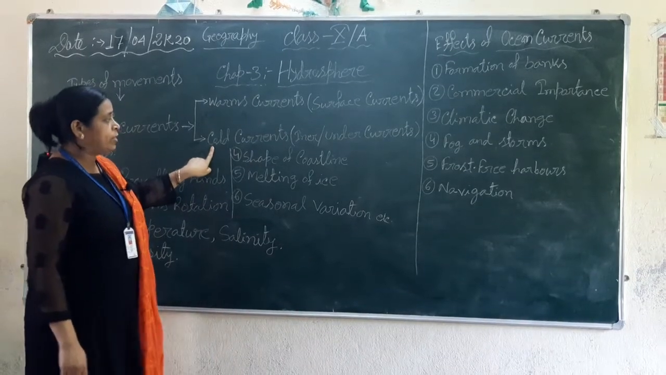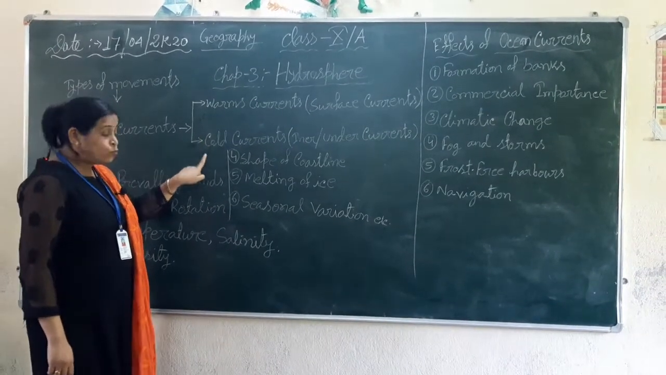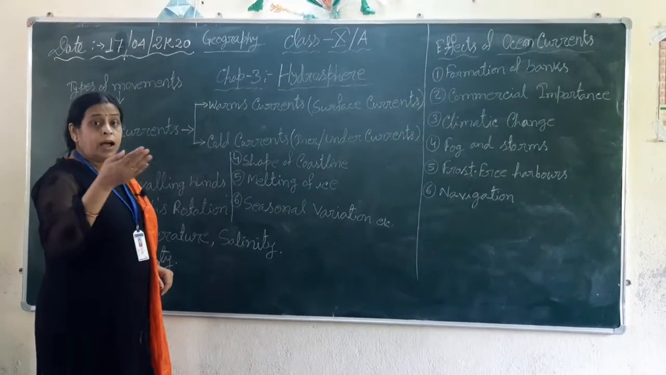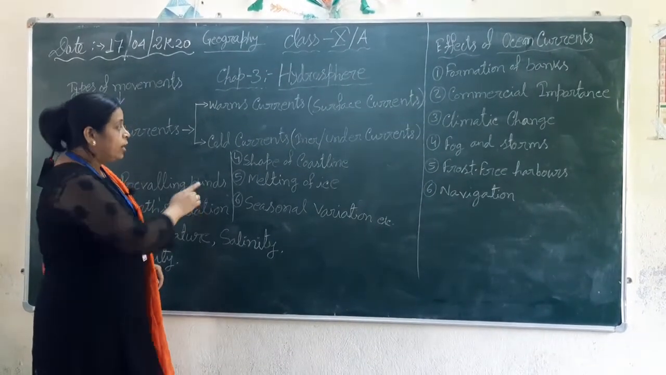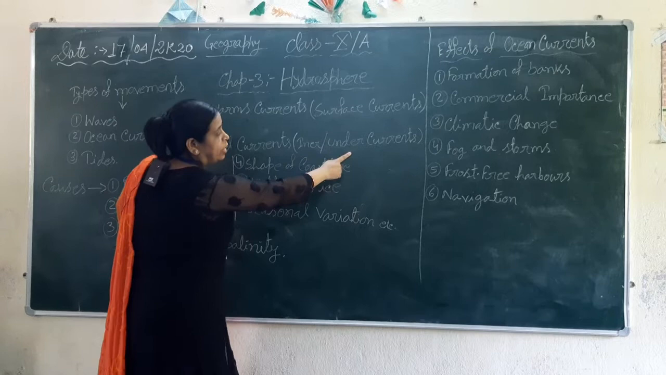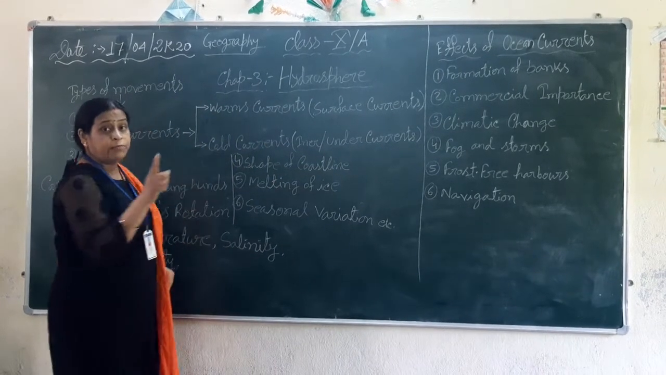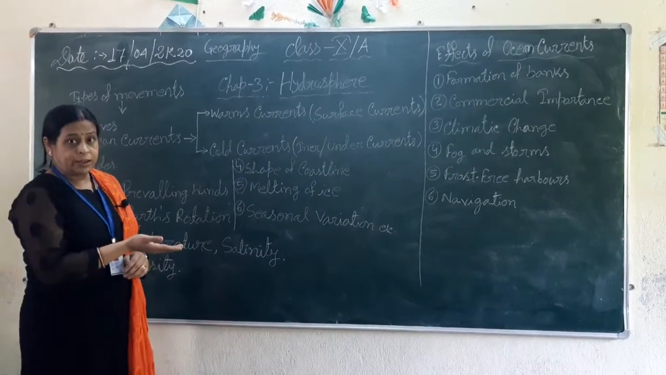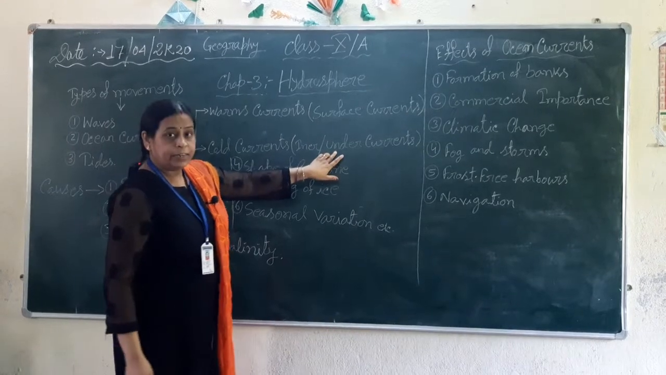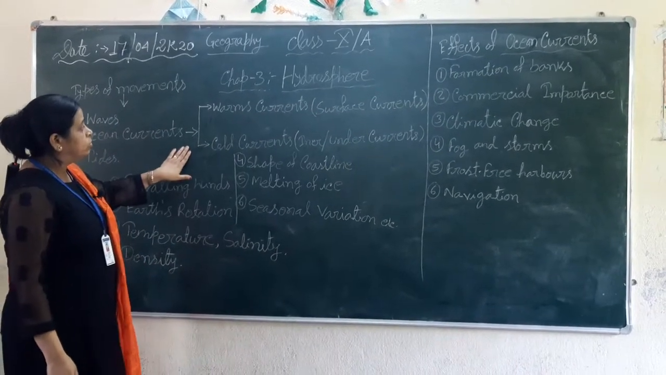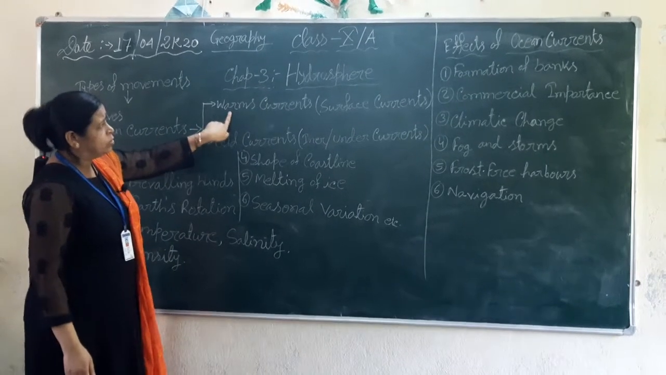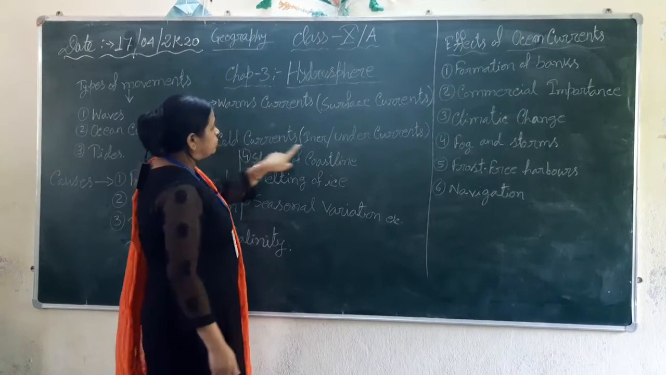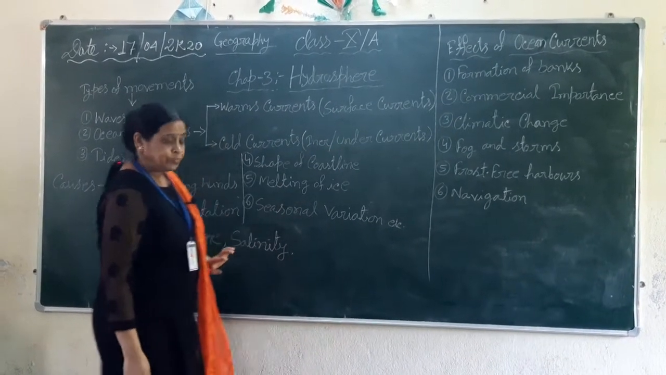Next, cold currents. Cold currents flow from the polar region to the equatorial region. That means from higher latitude to low latitude. It's also called the inner or undercurrent. That means the cold water is heavy, so it flows in the layer under the surface. So it's also called inner or undercurrent. Okay. So the two types of ocean currents are warm ocean currents and cold ocean currents. Warm ocean currents are called surface currents and cold ocean currents are called inner undercurrents.